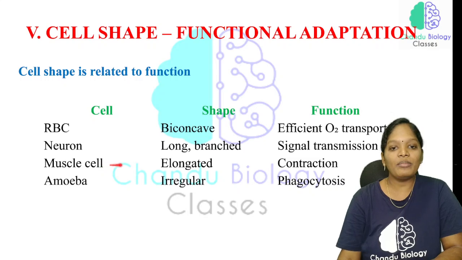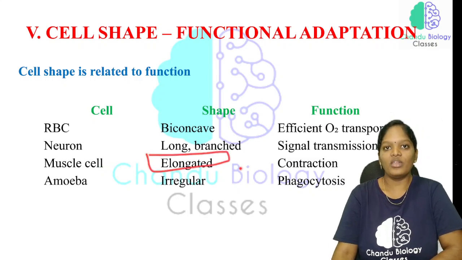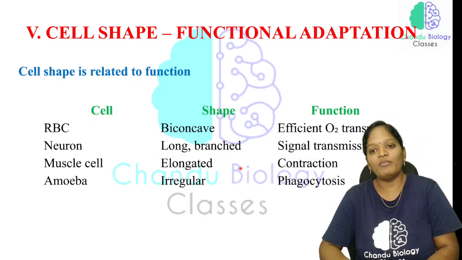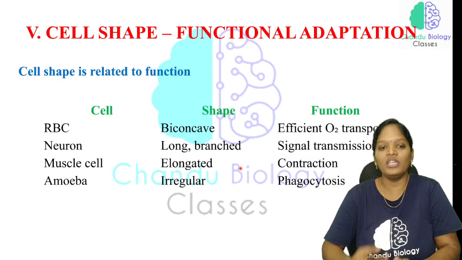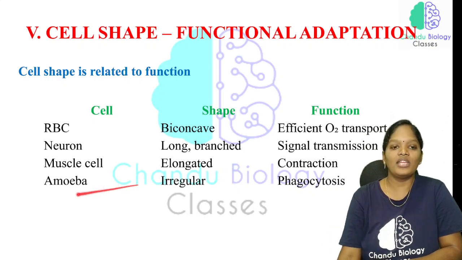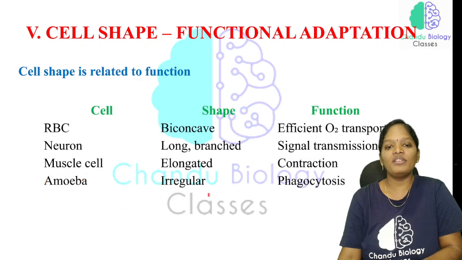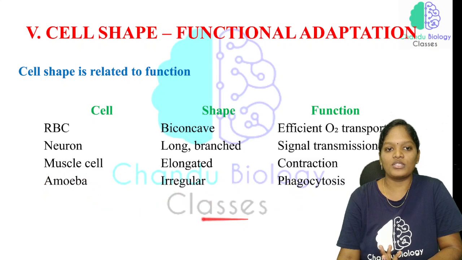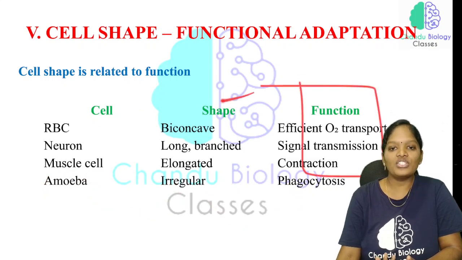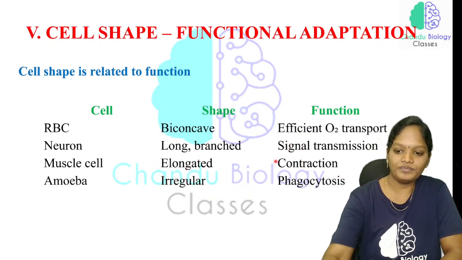Now the muscle cell. Muscle cells are in an elongated state. Why does it have to be elongated? Because it is involved in the function of contraction and relaxation. That is why it is in an elongated shape. Amoeba will be irregular. Why irregular? Because it helps in performing the process of phagocytosis. So based on the function, the shape of each and every cell varies.